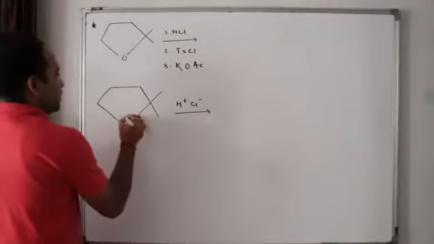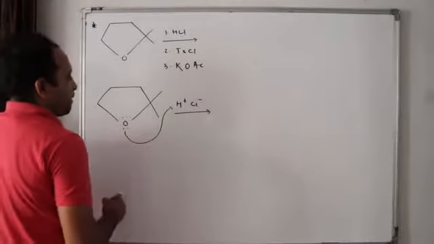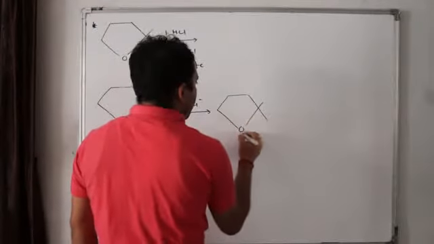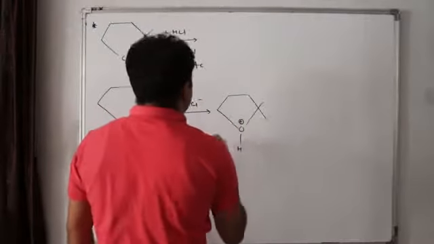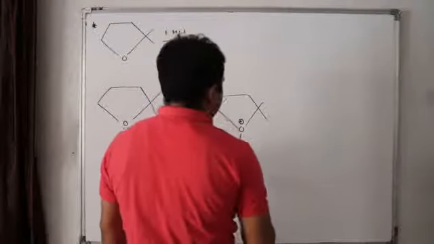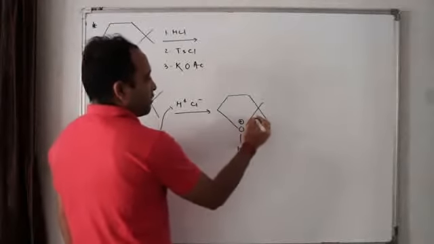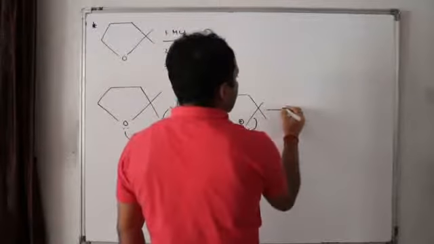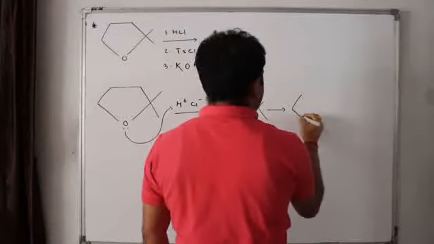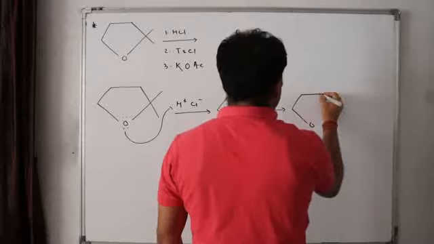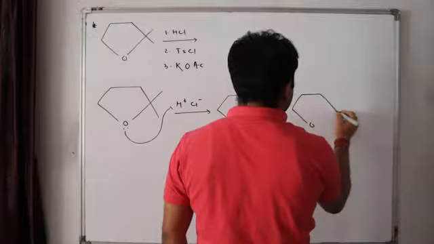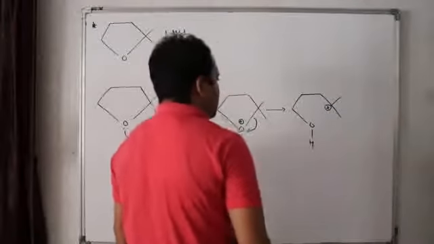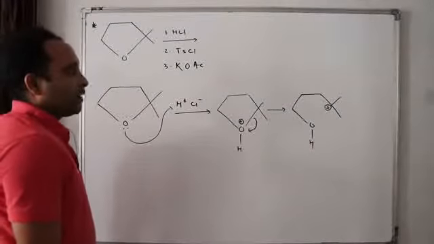Now what will happen? This electron pair over oxygen will attack H plus. So what is formed here? OH plus, isn't it? Now tell me, will this give electron or this will give electron? Obviously this will give electron. Why? Plus over this will be tertiary, more stabilized. So what will happen? Plus OH, isn't it? Clear?